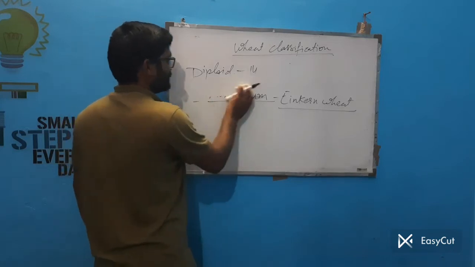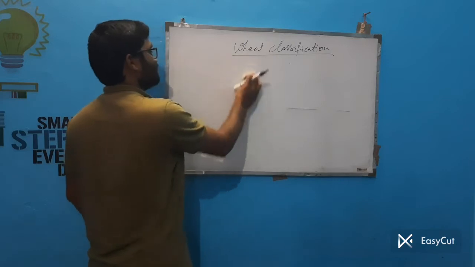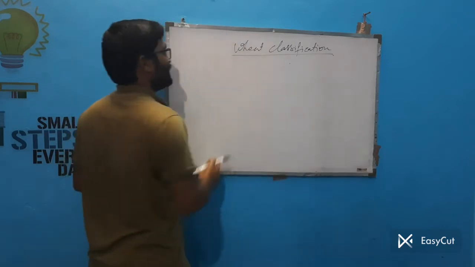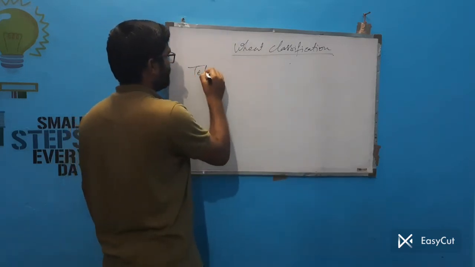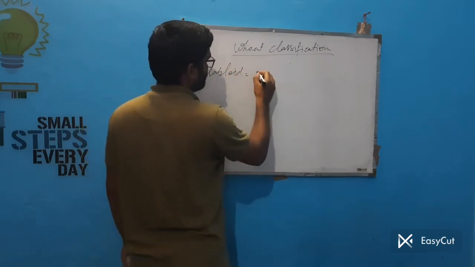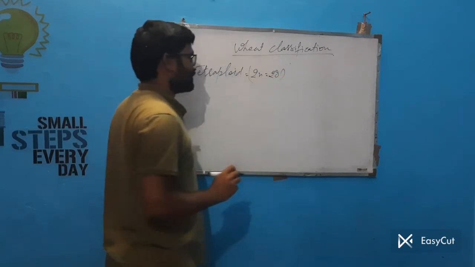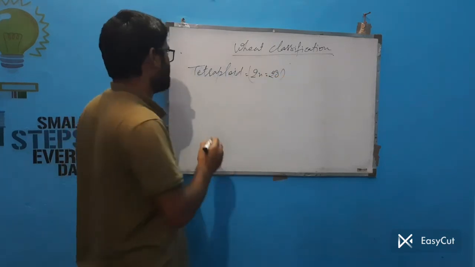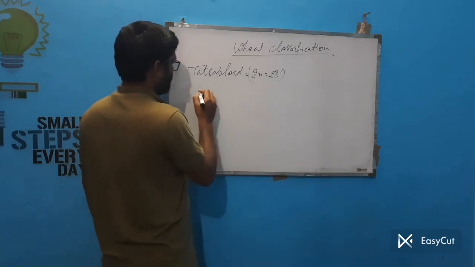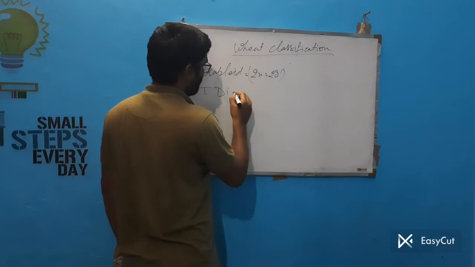In case of tetraploid, there are 5 species. First one is Triticum dicoccum.